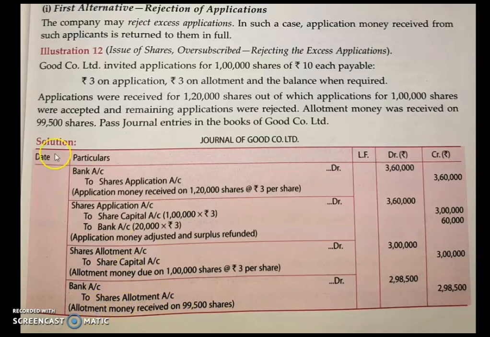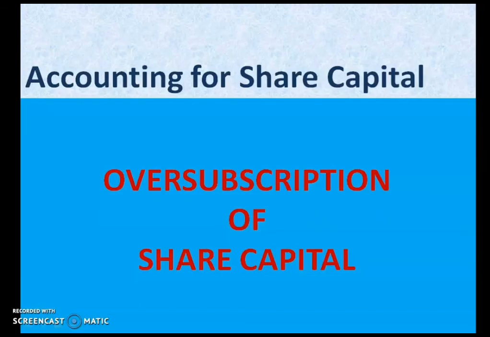How much is received? It is given in the question that allotment money was received on 99,500 shares. So 99,500 into 3, how much will you get? 2,98,500. This is the amount which you have received. And because they have not mentioned calls in arrears account, you are not preparing the calls in arrears.